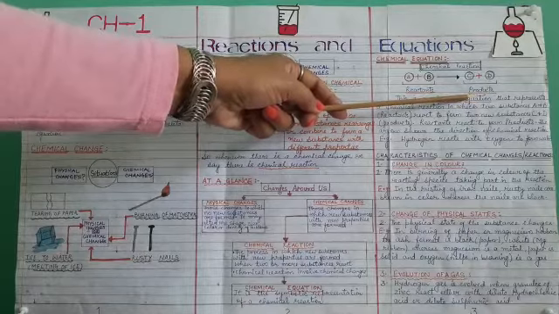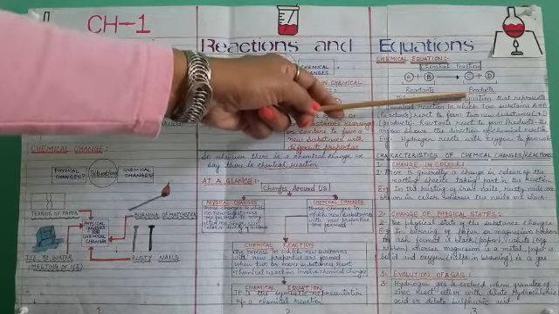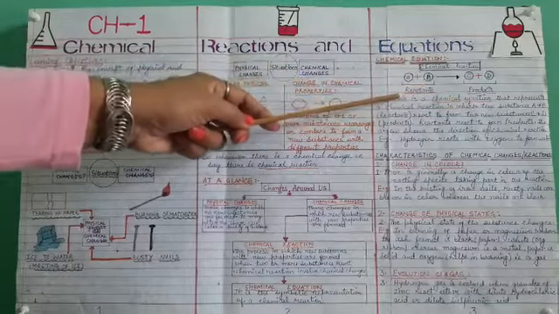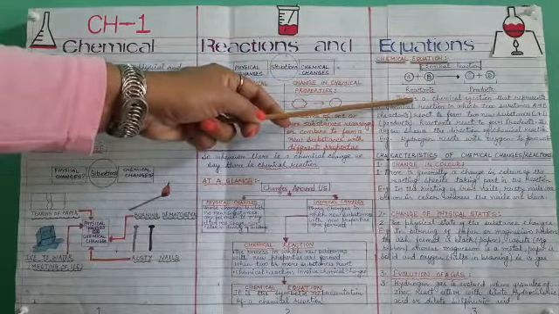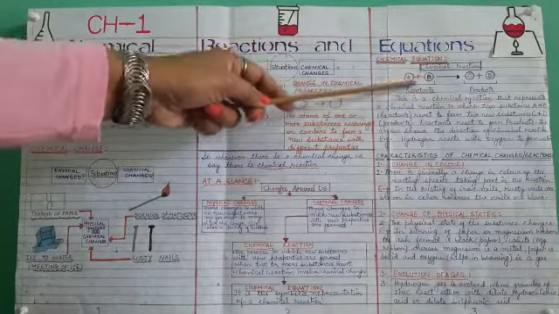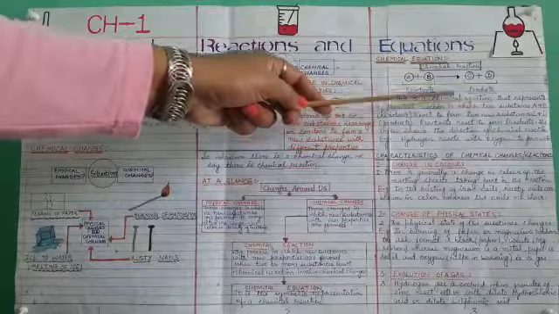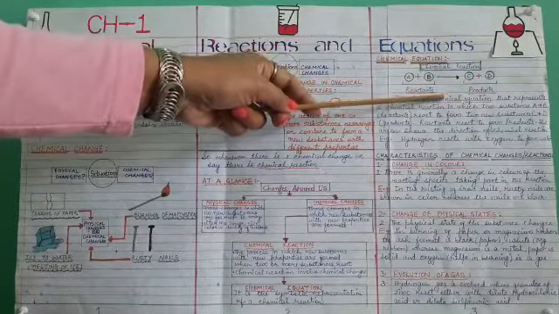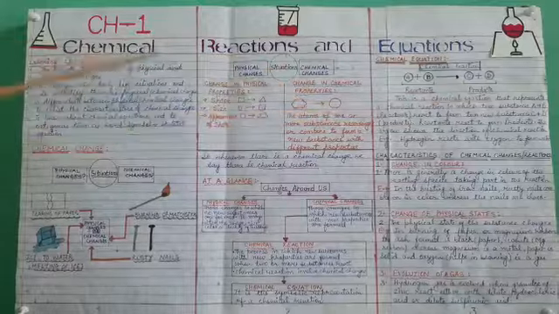In this chapter, our main emphasis is on different types of chemical reactions and the chemical equations which represent them. Apart from that, we will also find ways and means to balance these equations so that the number of atoms of different species involved in these reactions becomes equal.